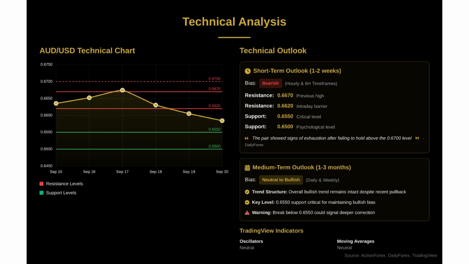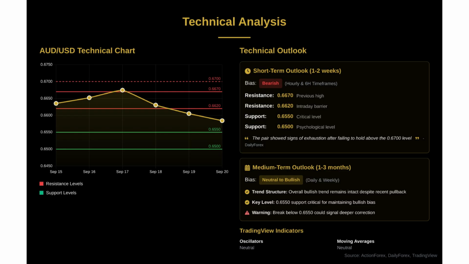As Daily Forex noted, the pair showed signs of exhaustion after failing to hold above the 0.6700 level, suggesting a move back to that 0.6550 support area. For the medium term, the overall trend structure remains intact despite this recent pullback. However, the 0.6550 support level is absolutely critical. A break below this level could signal a deeper correction, potentially targeting the 0.6400 area.